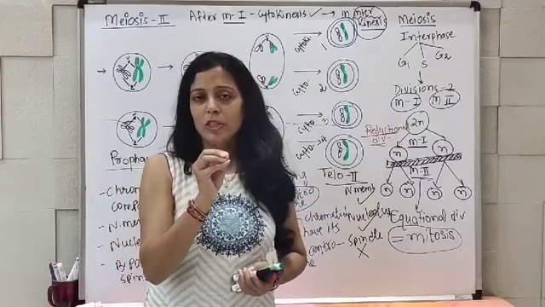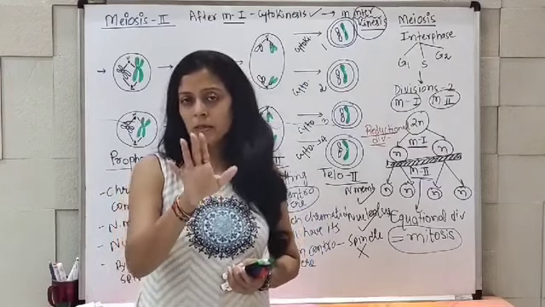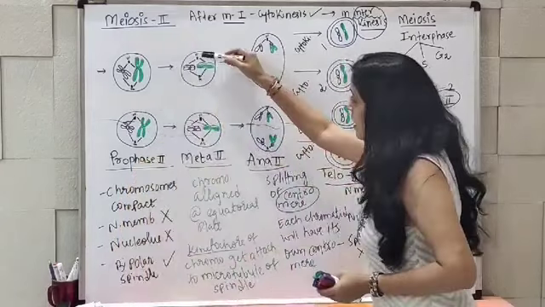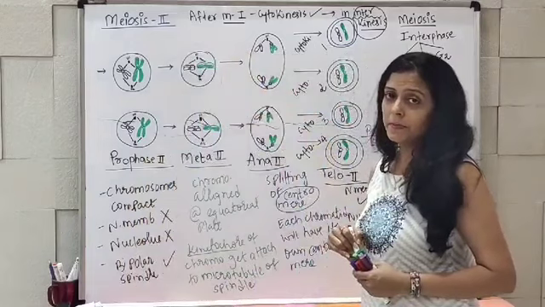Now one more important thing. We know that centriole is present only in animal cell, and because of that the spindle fiber formation takes place.